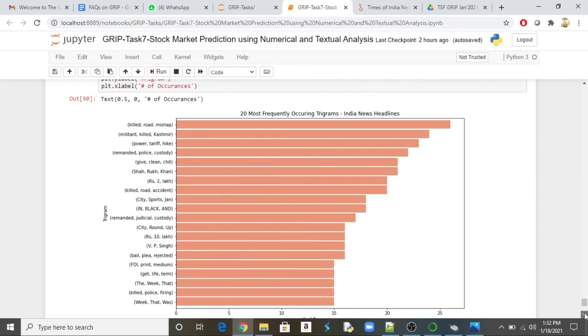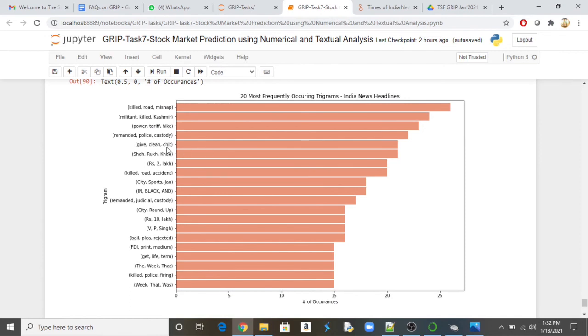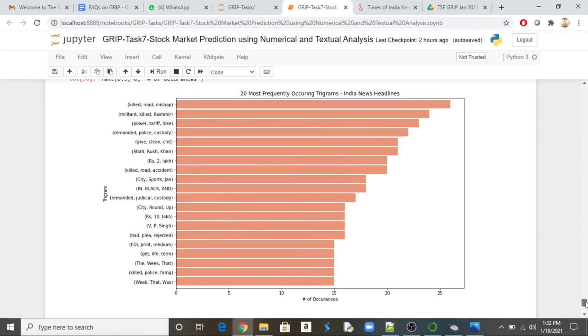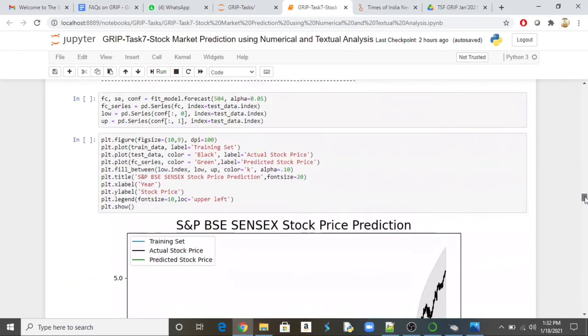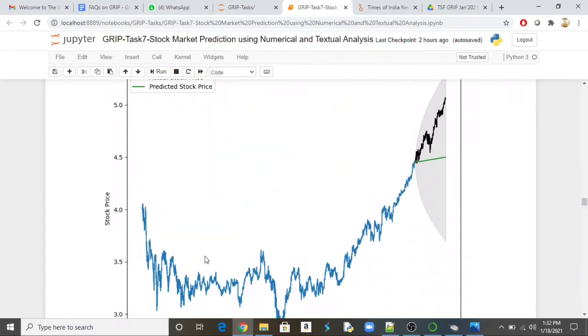The trigram analysis also gives some information, like some people got killed in road mishap, militant killed in Kashmir, remand police custody, someone got remanded in police custody, then Shah Rukh Khan, rupees 2 lakh, killed in road accident. So this gives an overall idea about why the stock price was fluctuating over the era.